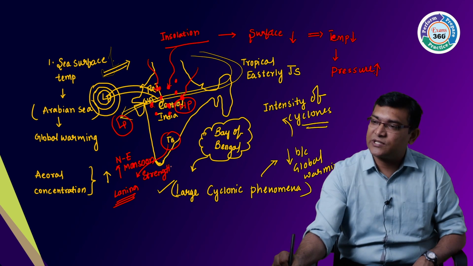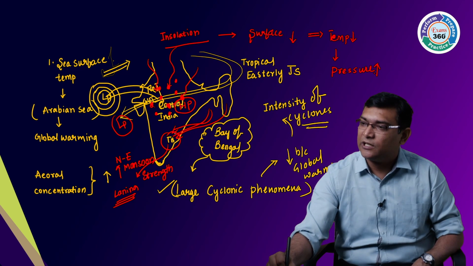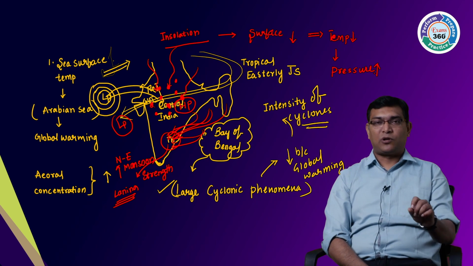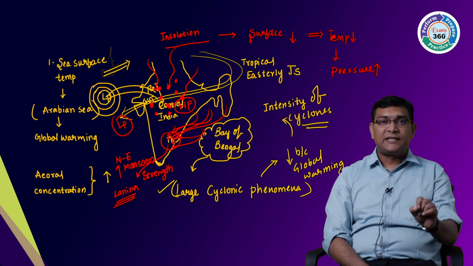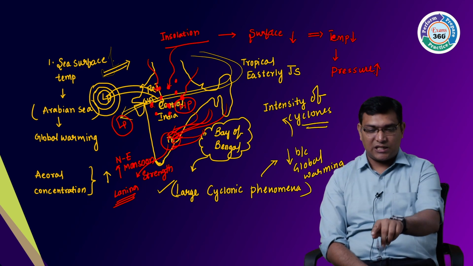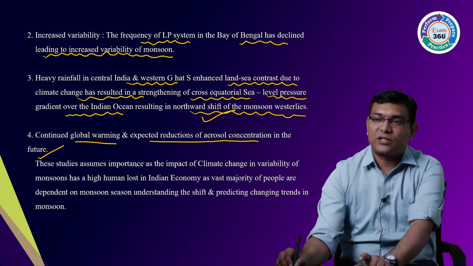And if they are strengthened, what will happen? More moisture is collected from the Bay of Bengal and deposited in Tamil Nadu. That's why Tamil Nadu is also receiving more rainfall. So we can say that the pattern of the monsoons is changing in this case, right? So conclusion can be drawn like this.